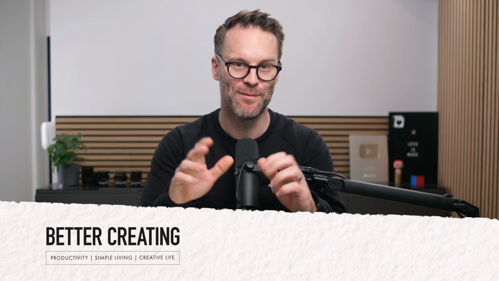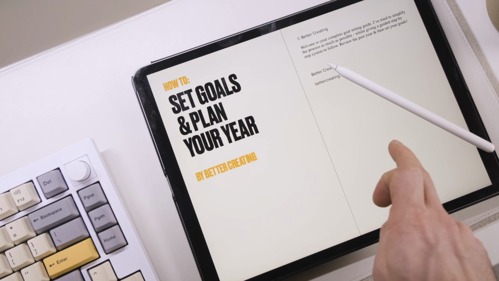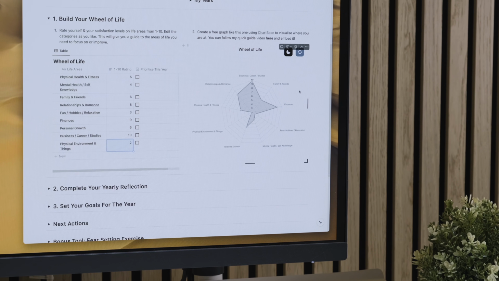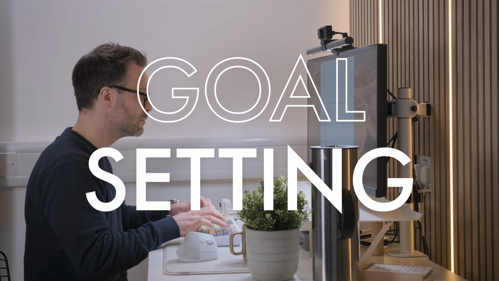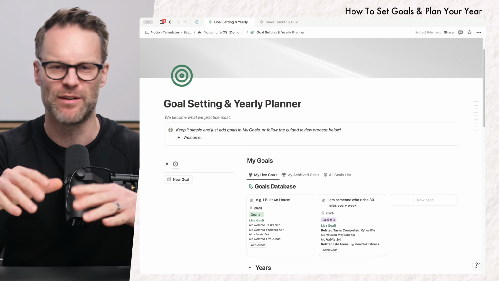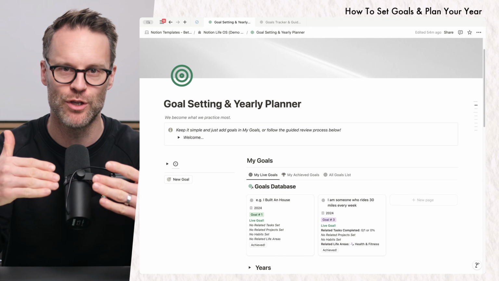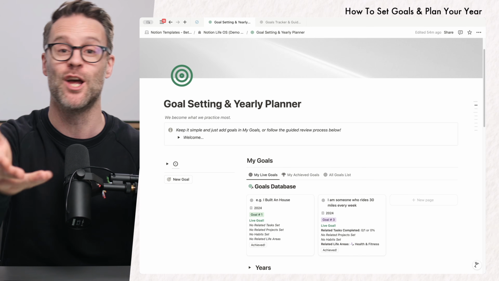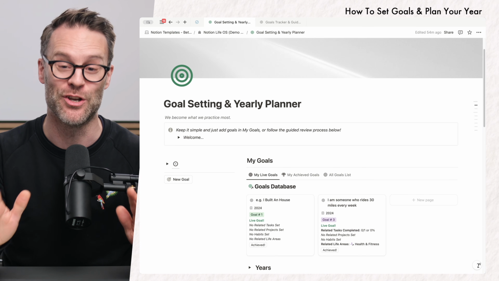Today, I am going to take you through the single greatest return on investment I think we can all make in ourselves every year. And that is to set goals and plan our year. Now, this is something that I have been doing for a couple of years now, and I can't tell you the shift it's made. I wouldn't be here talking to you right now had I not done it.